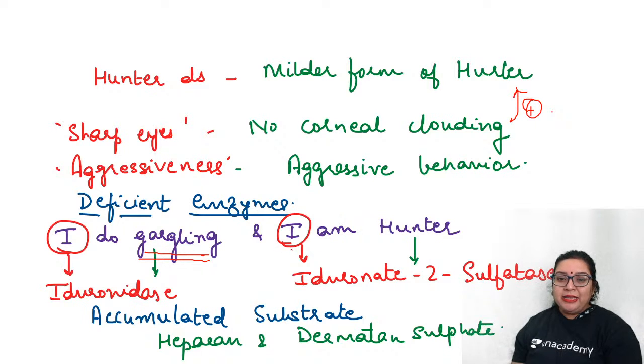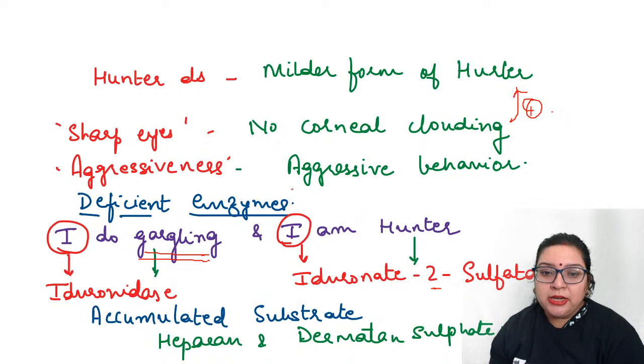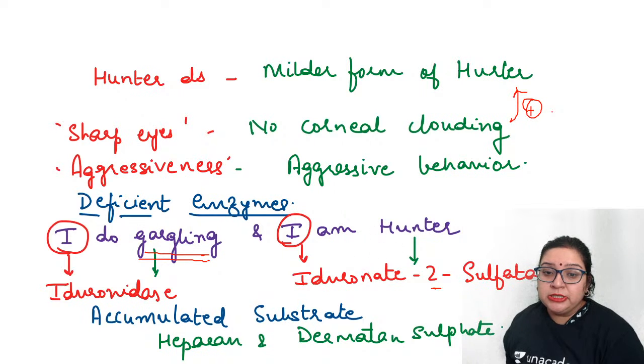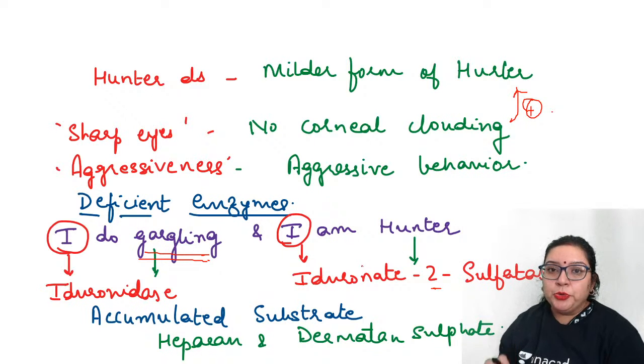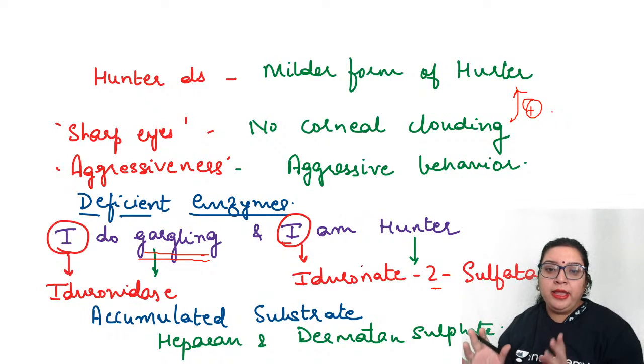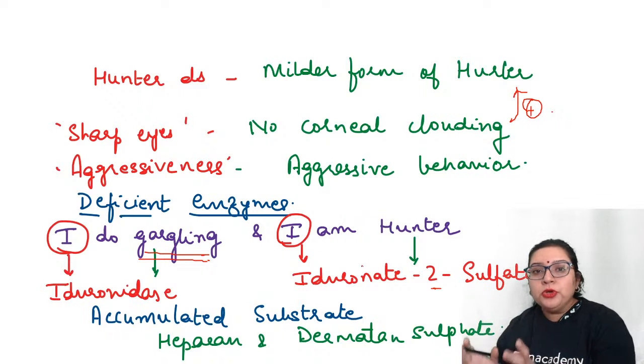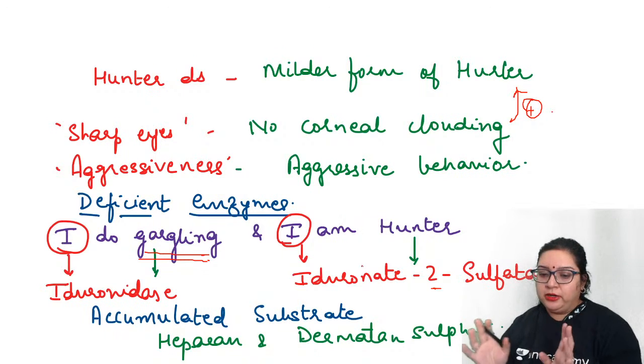The second I will be iduronate 2 sulfatase. So for Hunter, the enzyme deficient is iduronate 2 sulfatase. I do gargling and I am Hunter. So iduronidase for Hurler and iduronate 2 sulfatase for Hunter.